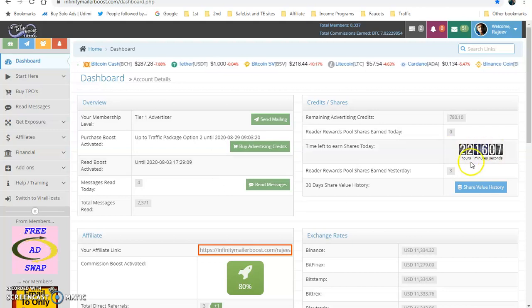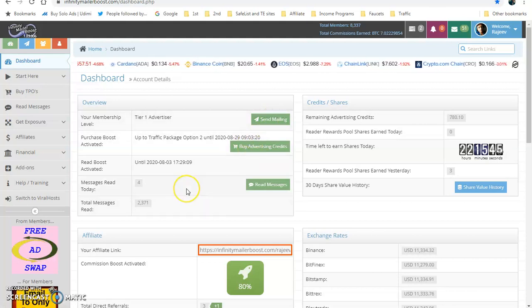And here is the clock for a day. The clock has just started, so more than 22 hours are remaining to watch as many messages as possible. So I try to read messages. I want to show you how to read messages and how to send mailings.